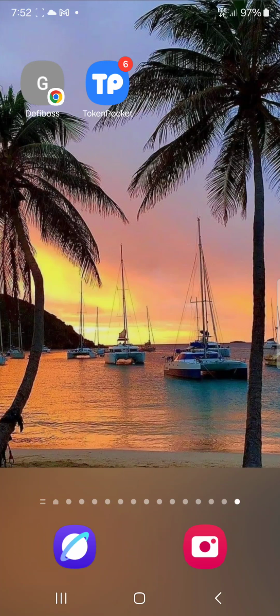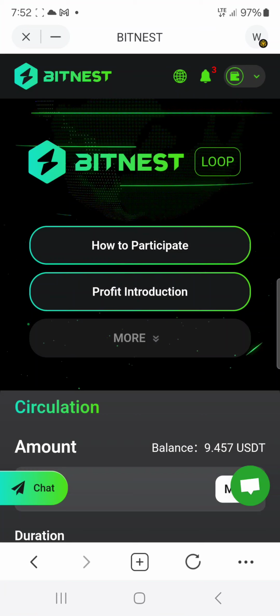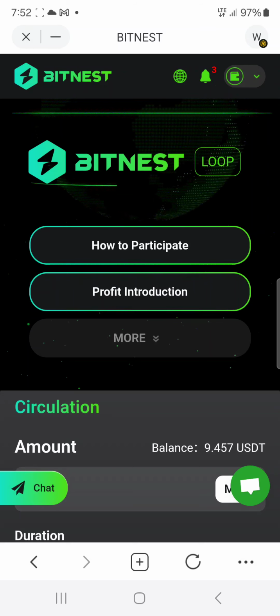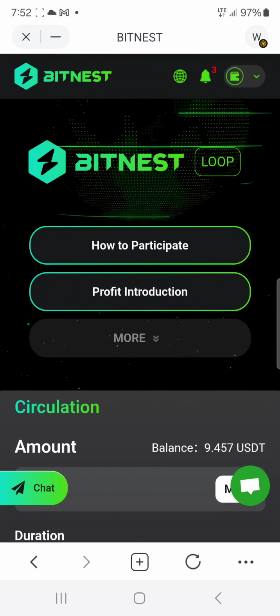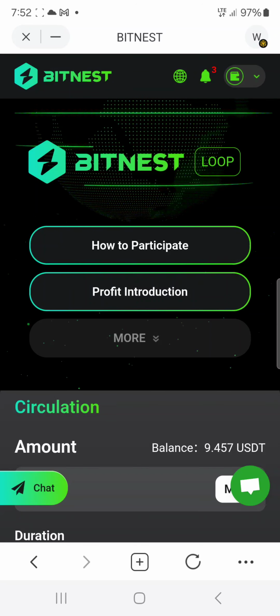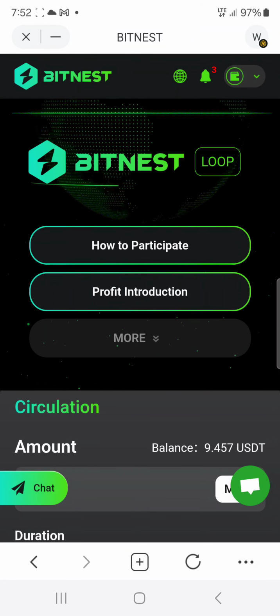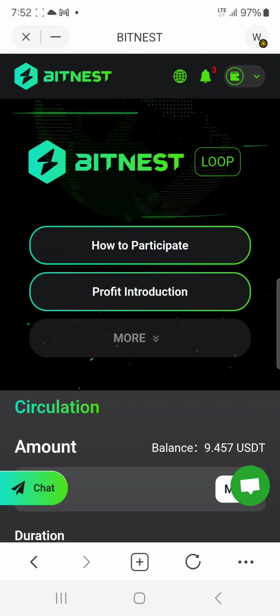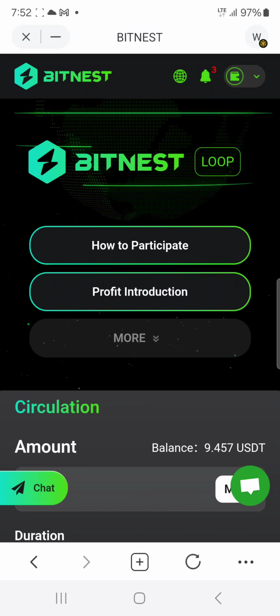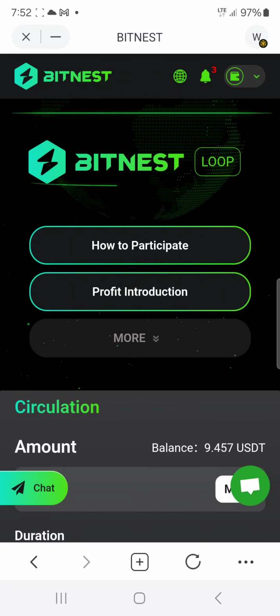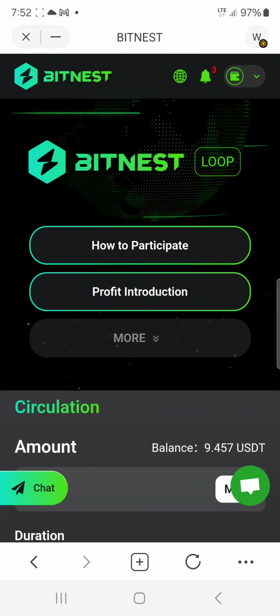Now, I just want to point out, just to make it very simple and to the point, I'm just going to go ahead and open up my Bitness loop. I'm already in, as you can see. And for those of you who don't know what this is, it's the next generation of the way that you are going to be able to make money in the future, which is right now. Actually, learning to farm money on your phone is what I'm calling it.